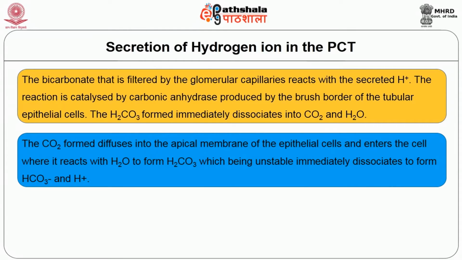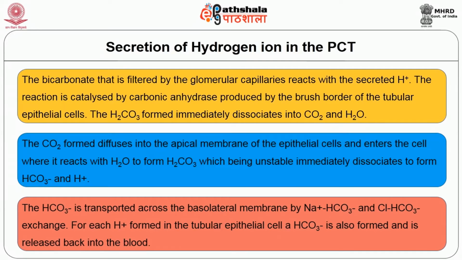The carbon dioxide diffuses across the apical membrane and enters the epithelial cell, where it reacts with water forming carbonic acid, which, being unstable, immediately dissociates to form bicarbonate ion and hydrogen ion. The bicarbonate is transported by the sodium bicarbonate and chloride bicarbonate exchanger. For each hydrogen ion formed in the tubular epithelial cell, a bicarbonate is also formed and is released back into the blood.